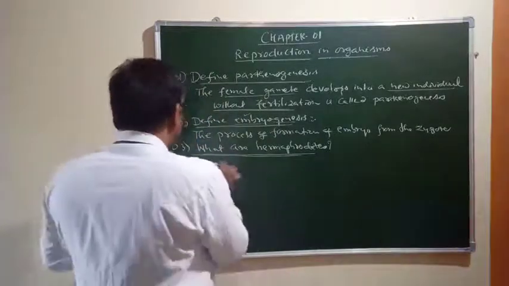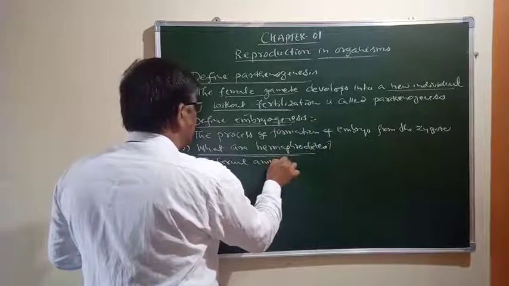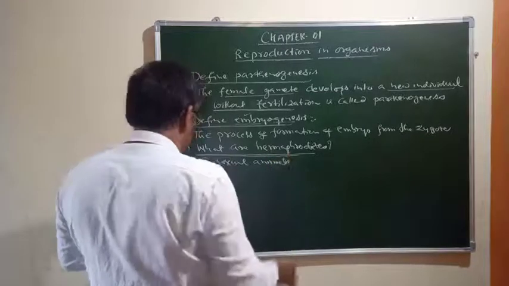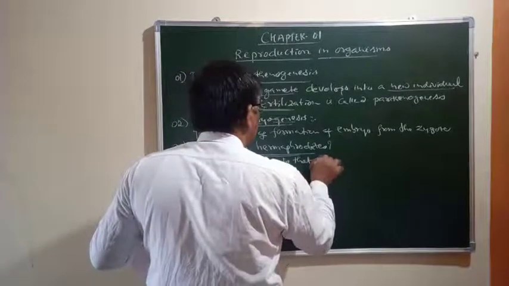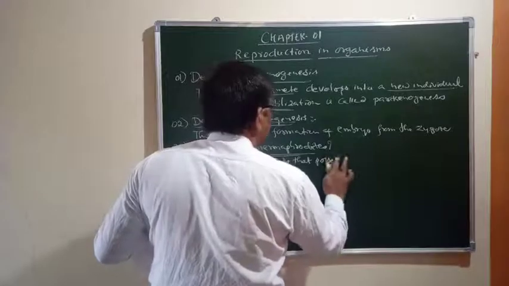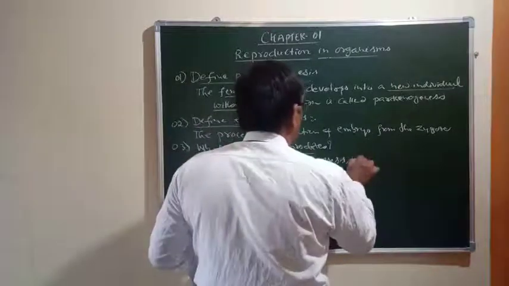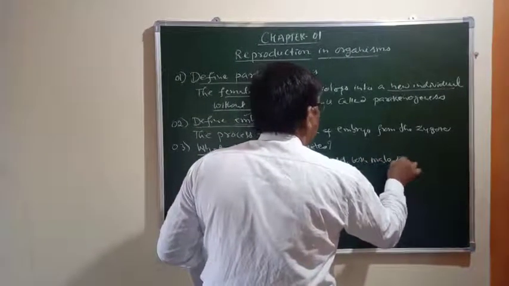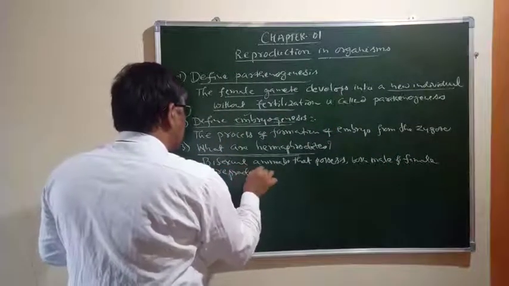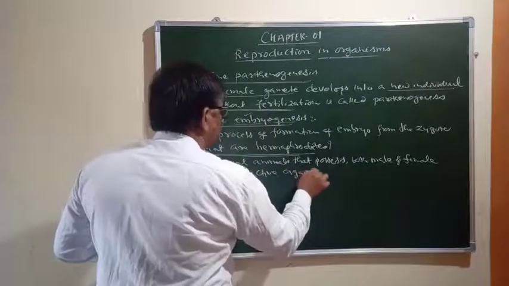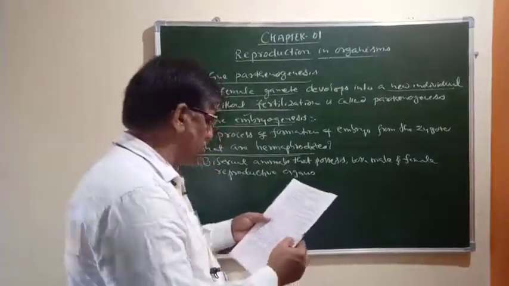So these are the bisexual animals, animals that possess both male and female reproductive organs, are called hermaphrodites.